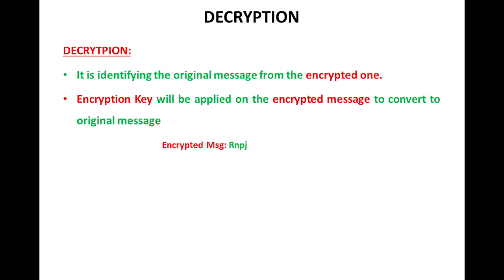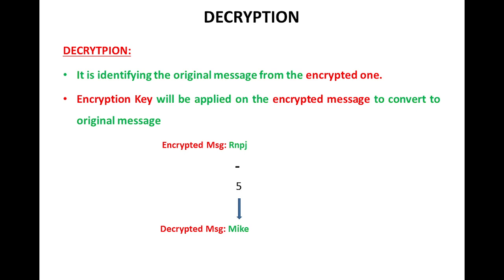So here you can see that the key is a number which is used at the sender end in the encryption process, where we found that an addition operation is applied on each character. So at the receiver end we have to go with a subtraction operation, which can help us get the original message from the encrypted message. Here you can see that subtraction is applied on each character with the value 5 to identify the original message, that is, Mike.